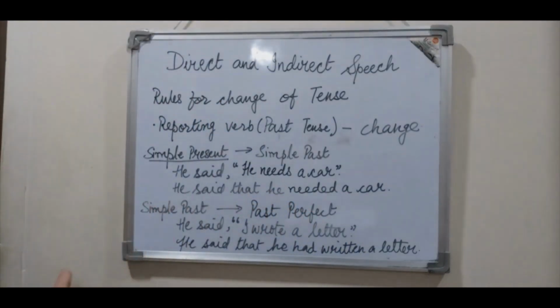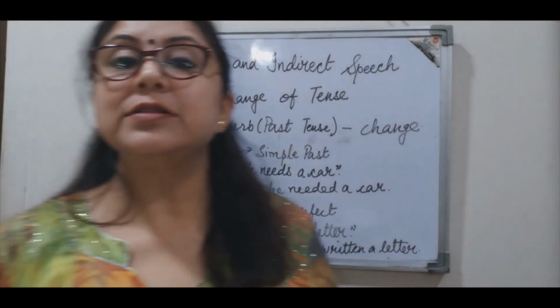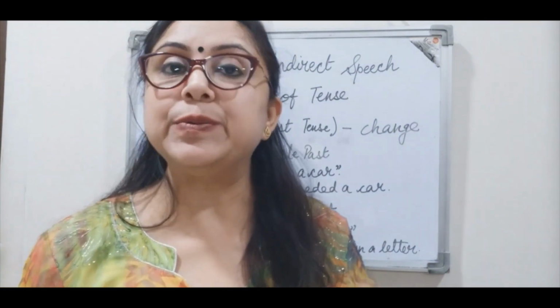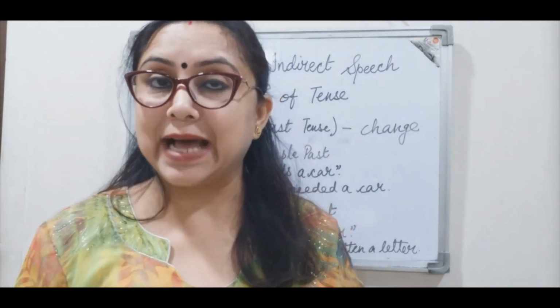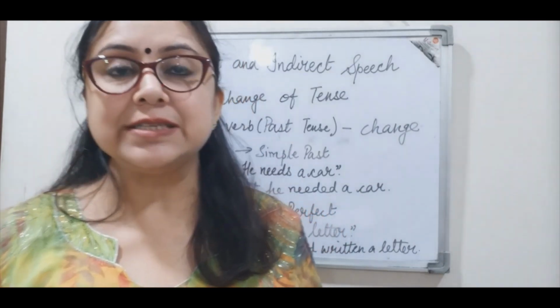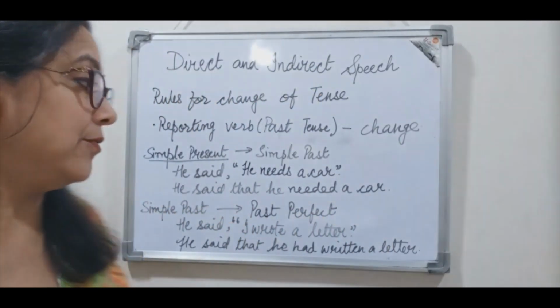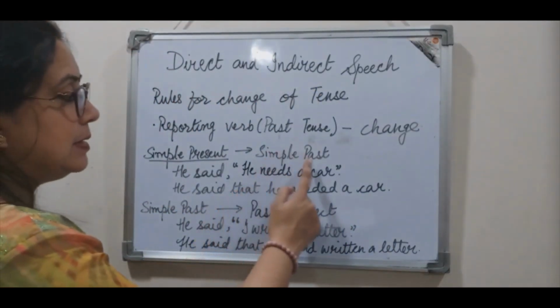Okay. Let us first talk about simple present tense. So, if the reported speech is in simple present tense, in that case, when we change the sentence into indirect speech, the tense form will change into simple past.